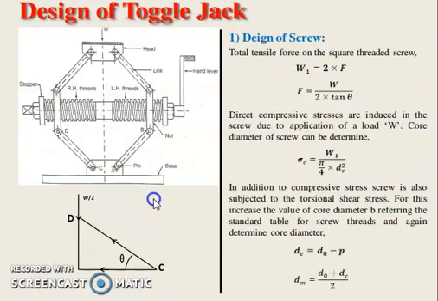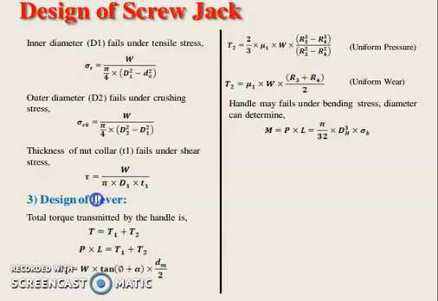Design of lever. Total torque transmitted by the handle is T equal to T1 plus T2, which we already know is the total torque: torque required to overcome the friction between screw and nut, and torque required to overcome the friction at the collar. So the load effort P into length of handle is equal to total torque, T1 plus T2.